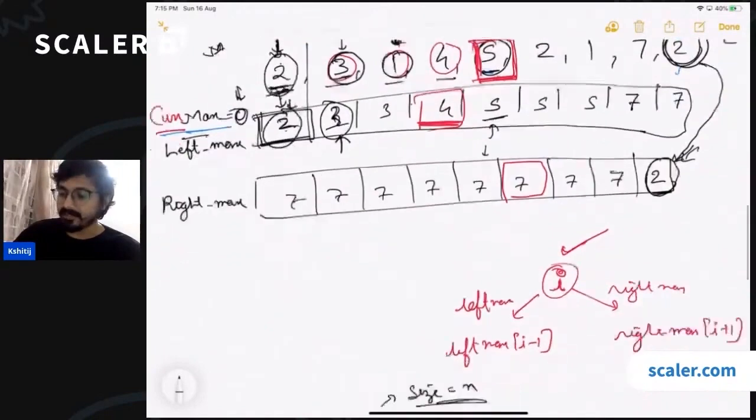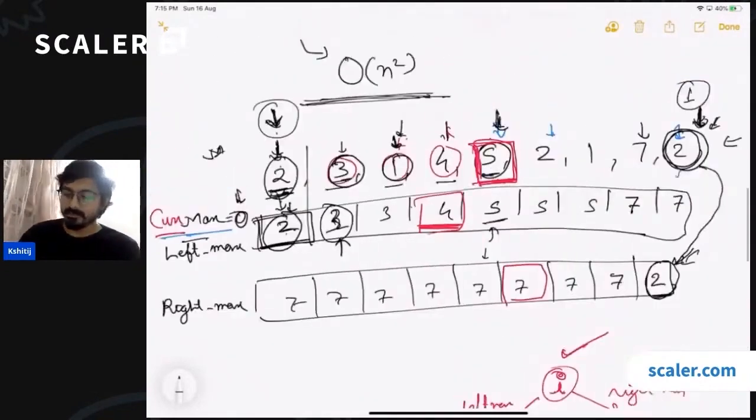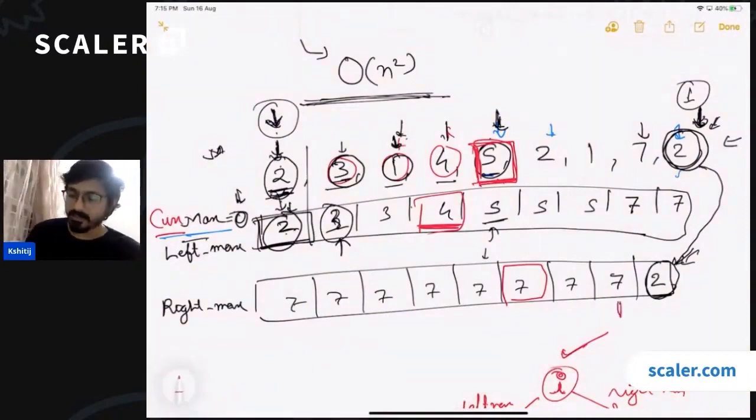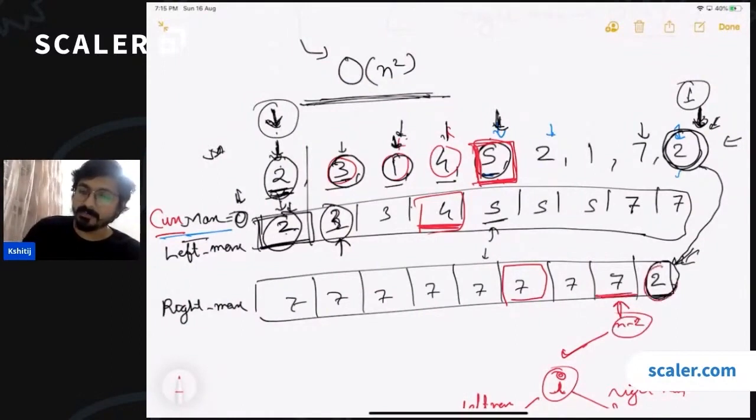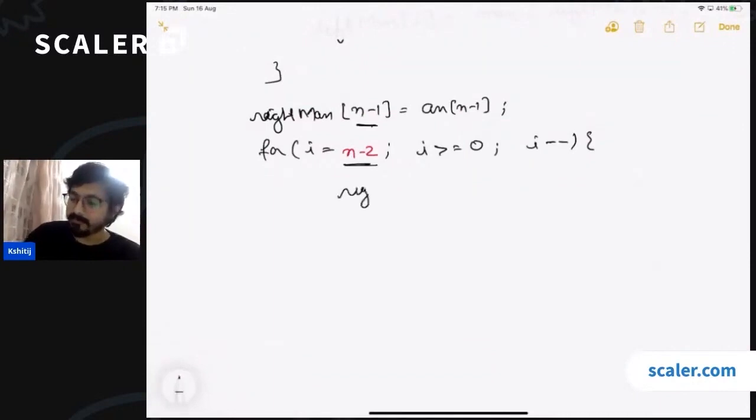Right? To calculate the value here, we need to compare this value, which is the previously calculated value, and the current height. Okay. So let's go back here. We'll be starting this from n minus 2, and right max of I is going to be the maximum of what will come here? Yes, it should be I plus 1, because now when I'm checking for this index, I am comparing this value. If this is index I, this is I plus 1, not I minus 1.